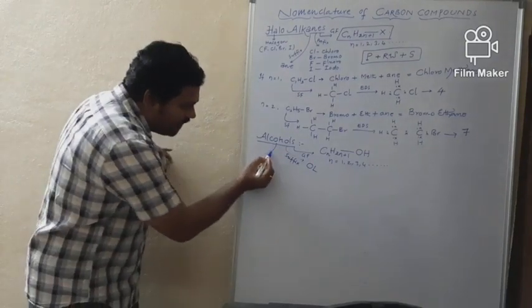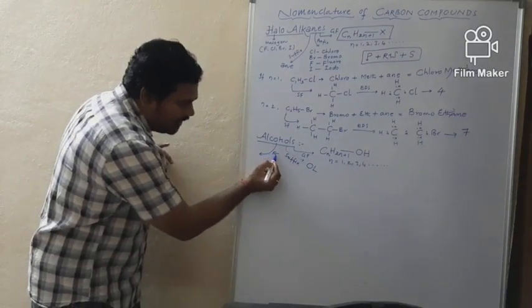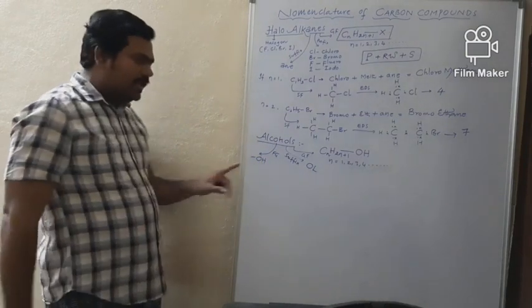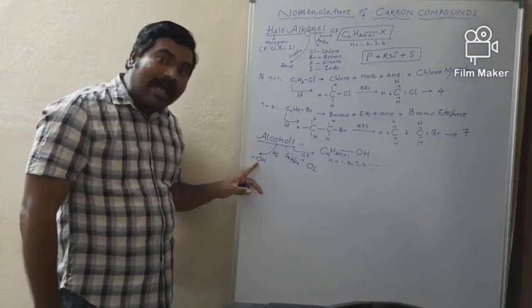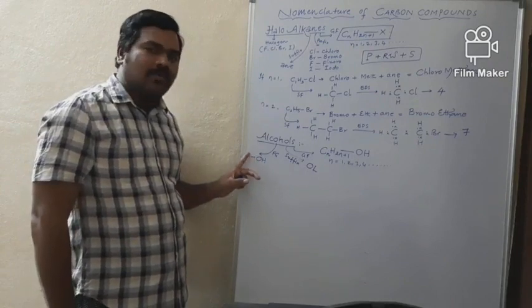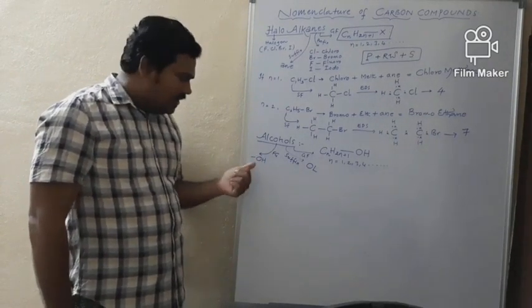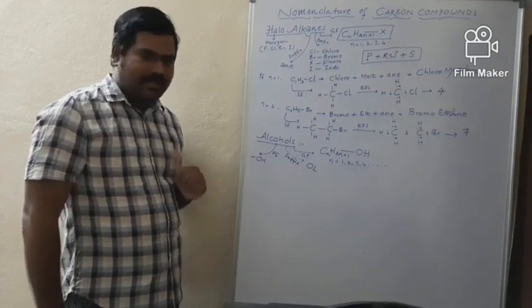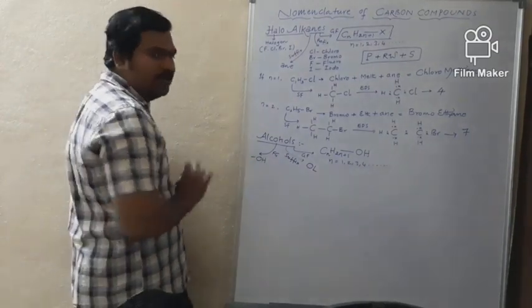And what about the functional group? Functional group: single bond OH. Single bond OH is called the alcoholic functional group. Once again, my dear students, what is the alcoholic functional group? Single bond OH. Now let me derive the members.